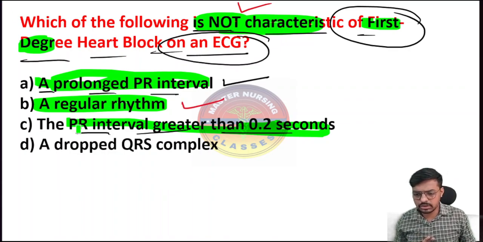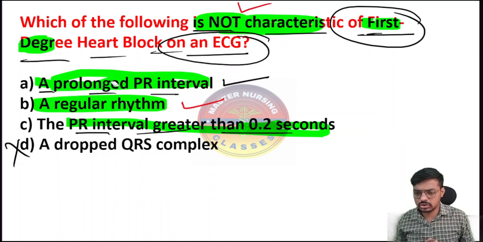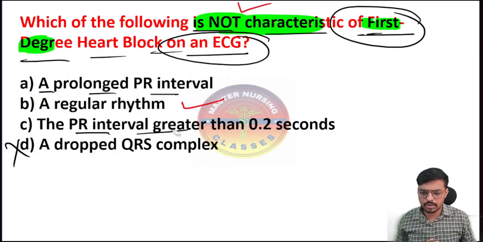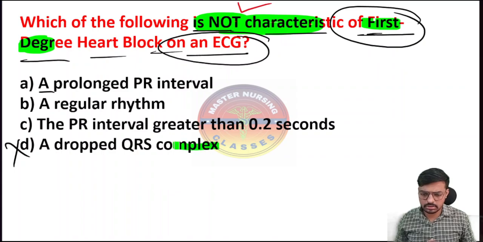And option D says a dropped QRS complex. In the first degree heart block, there is no dropped QRS complex. So the answer to this question is option D, the dropped QRS complex, which is not a characteristic of the first degree heart block.